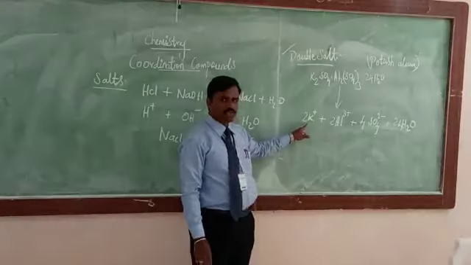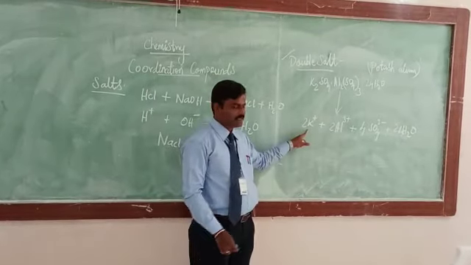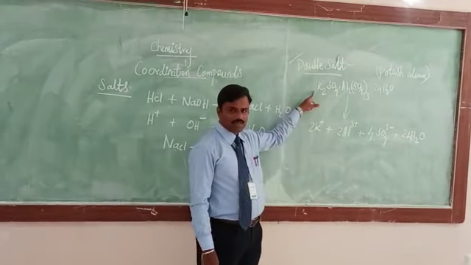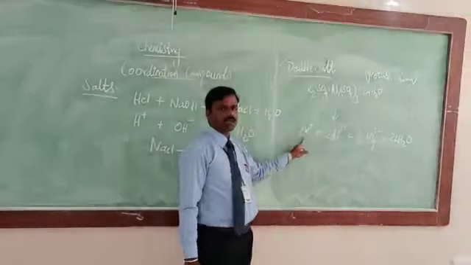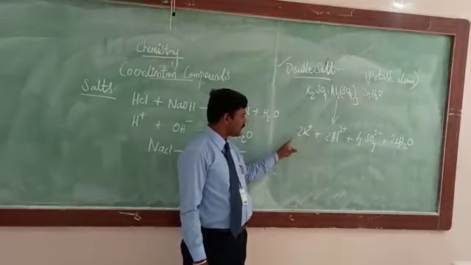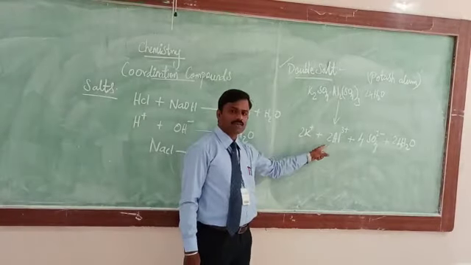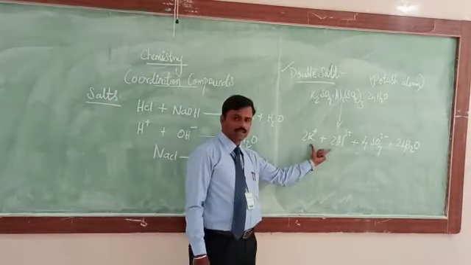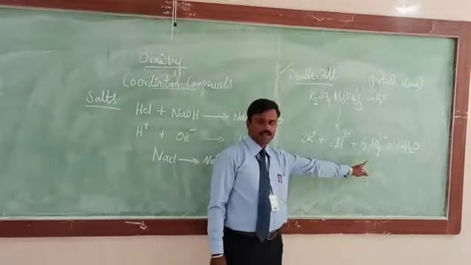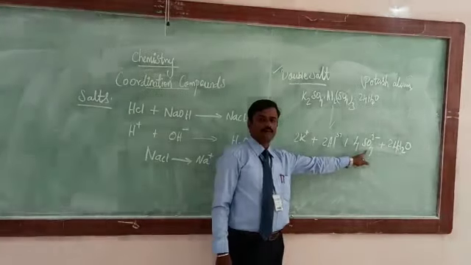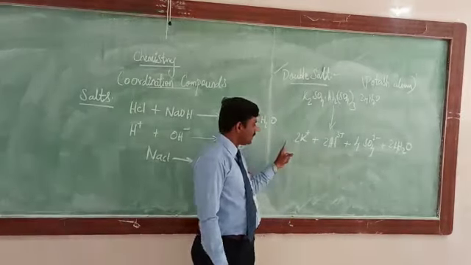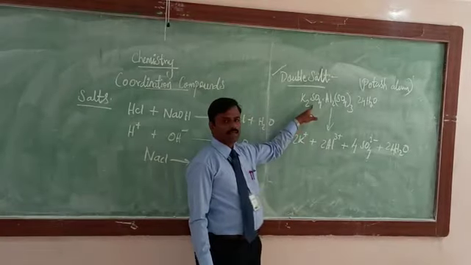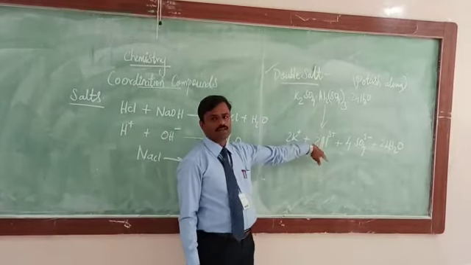Here one question will arise, and many competitive examination questions are asked on this. When a double salt like potassium alum is dissolved in water, how many moles of cation are obtained? Four moles of cation: 2 K plus and 2 Al3 plus. And how many moles of anion are obtained? Four moles of anion. So in total, 8 moles of ions are obtained when this double salt, potassium alum, is dissolved in water.